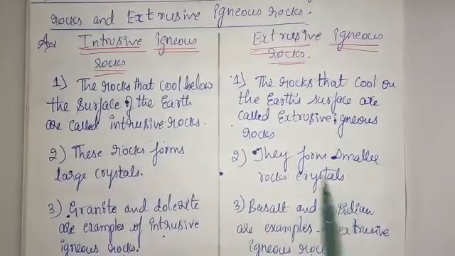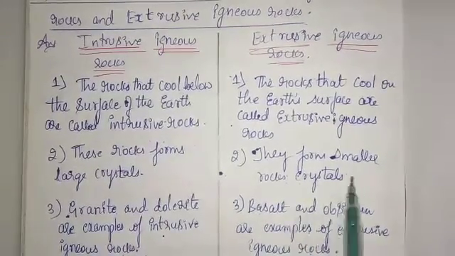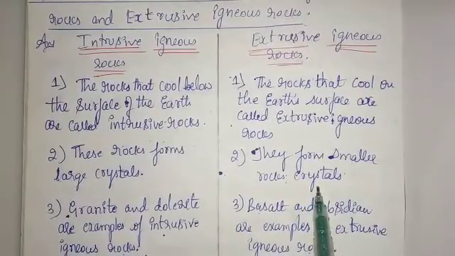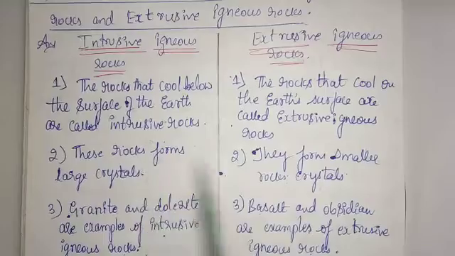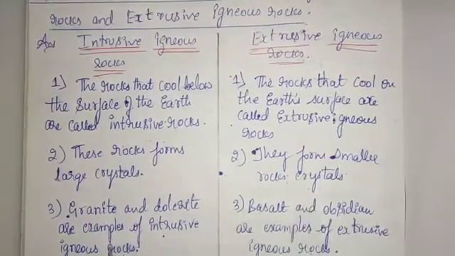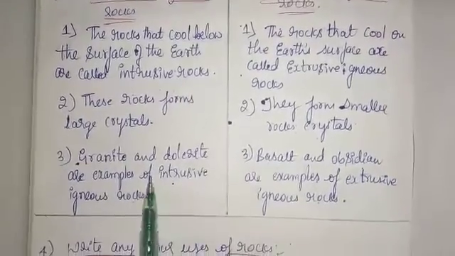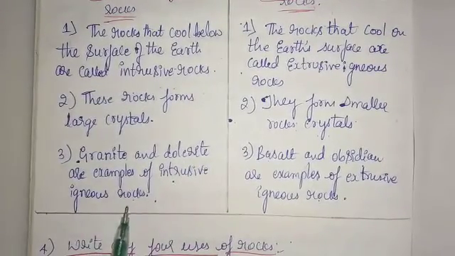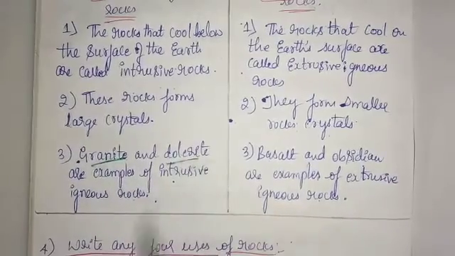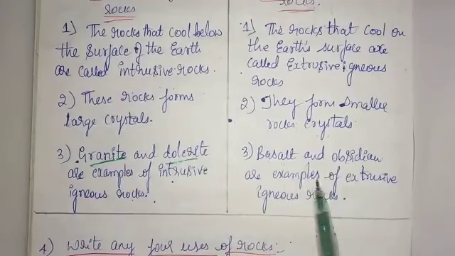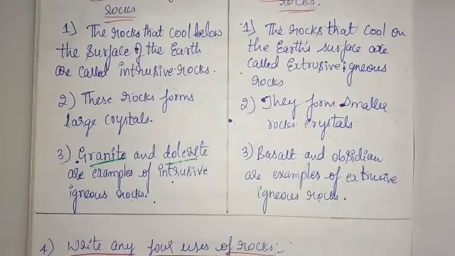Extrusive becomes what? They form smaller crystals. Intrusive becomes larger crystal. Extrusive igneous rock becomes smaller crystals. Granite and dolerite are examples of intrusive igneous rock. And basalt and obsidian are the examples for extrusive igneous rocks.